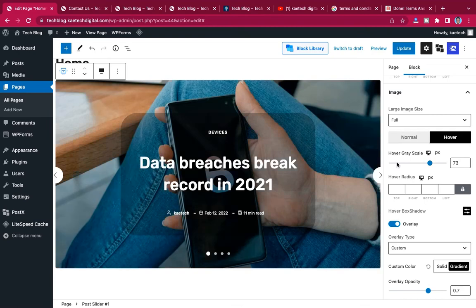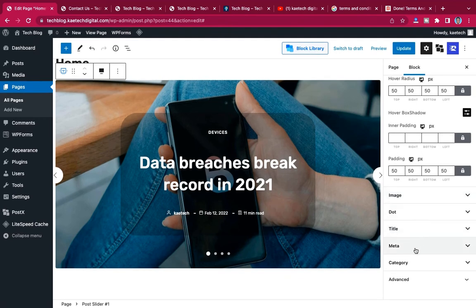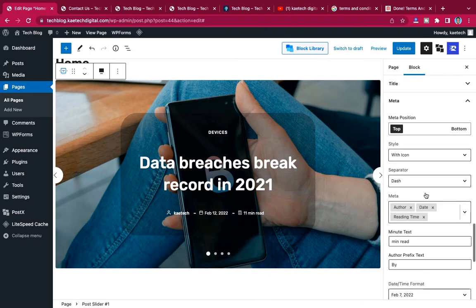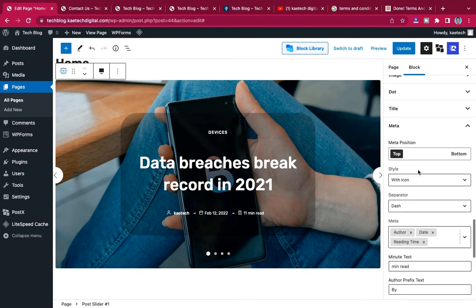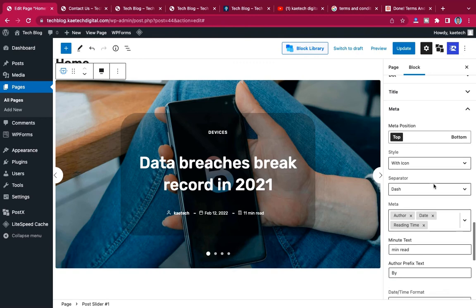Now let's come to the meta. Okay, the meta over here. Now if you want to show the meta, you can decide to show it. So wherever you want to show it, maybe you want to show it at the top or at the bottom, you can decide to show it. But I don't want to show anything over here.